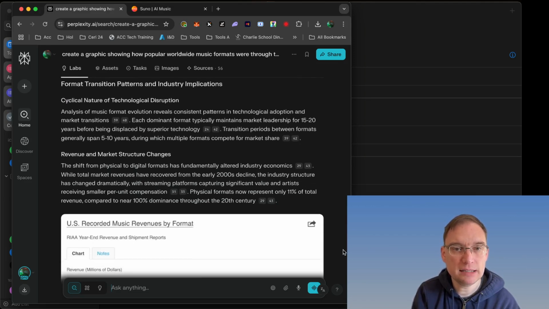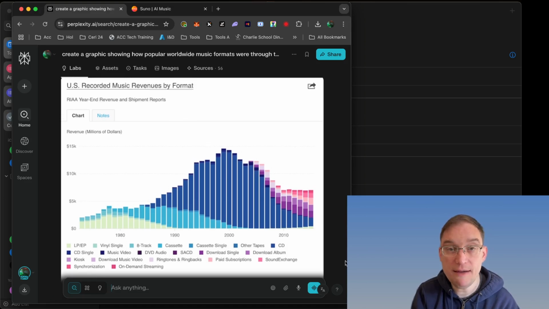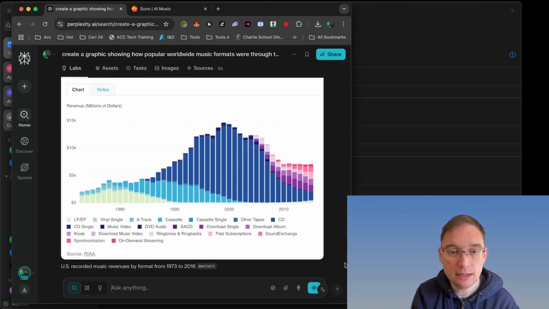Format transition patterns and industry implications. I mean, this is really in-depth stuff. This is the US recorded music revenues by format. Okay. Now, this is a really interesting one. So that's from What Hi-Fi magazine.